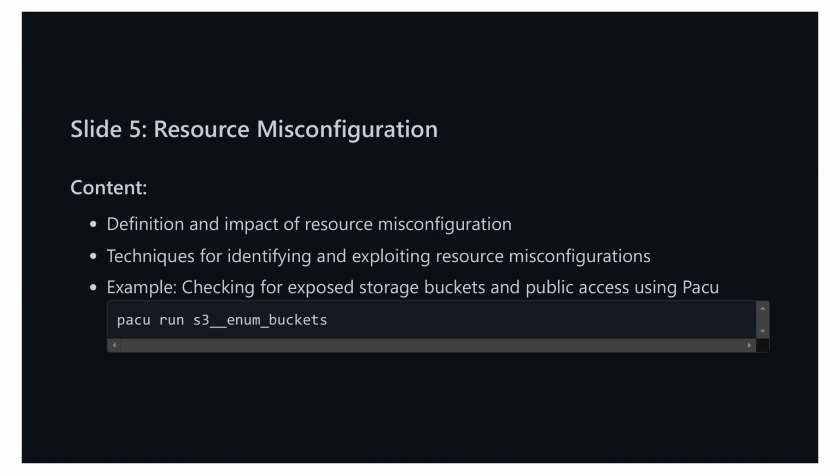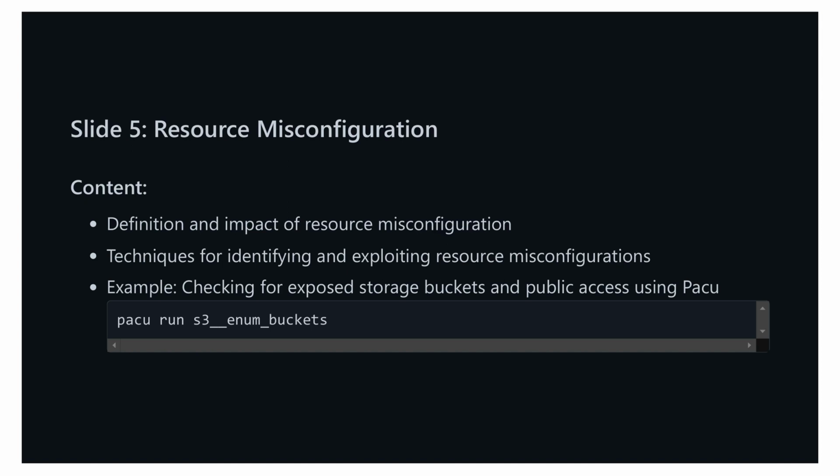These misconfigurations can lead to unauthorized access, data breaches, and overall compromise of an organization's cloud environment. Understanding and fixing these flaws is crucial for maintaining a secure infrastructure. To identify and exploit these misconfigurations, we must use techniques like scanning for exposed resources, reviewing access controls, and checking configuration settings. In practice, tools like PACU can be instrumental.